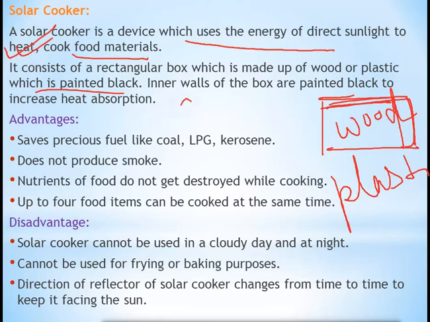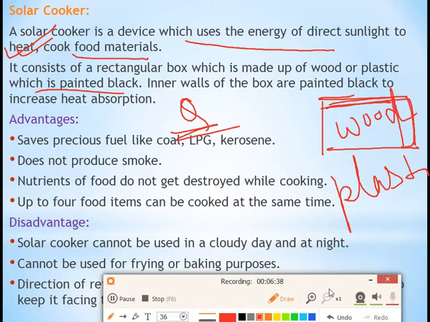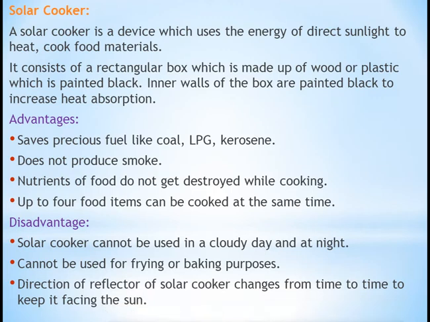Now one question can come from here: why are solar cookers painted black in color? So what answer can you write there? That solar cookers are painted black in color to absorb more heat. Black color can absorb the highest amount of heat, so that's why solar cookers are painted black, so that they can absorb more heat. Now we will be looking at the advantages and the disadvantages of solar energy.